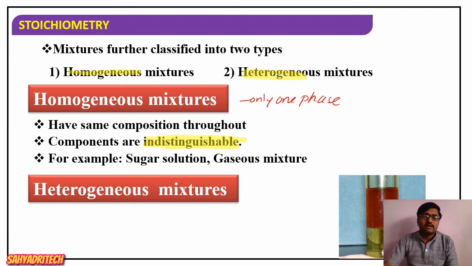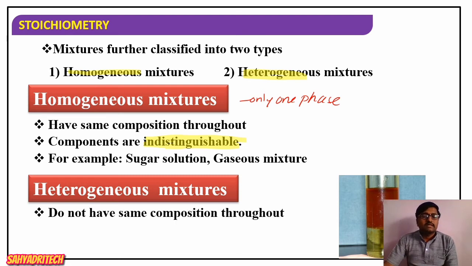So a heterogeneous mixture is nothing but one that does not have the same composition throughout. The composition is different, meaning they are going to have more than one phase. A type of mixture having more than one phase is called a heterogeneous mixture. And what about composition? They do not have the same composition throughout the mixture.